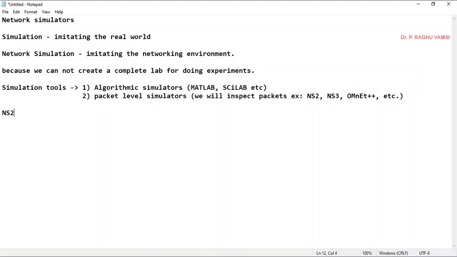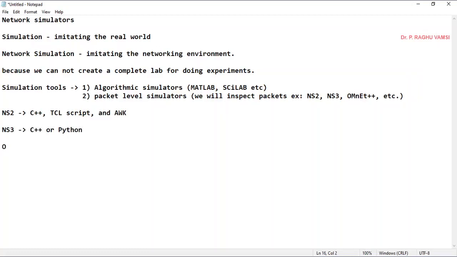In order to work with NS2, you should have knowledge of C++, TCL script, and AWK script. For NS3, you can work with C++ or Python.